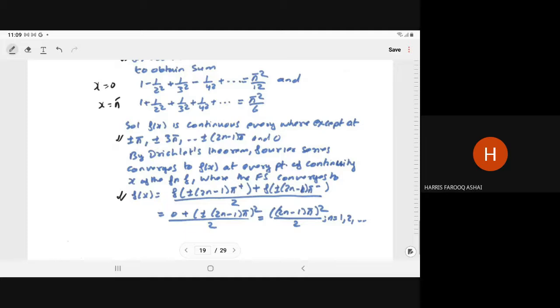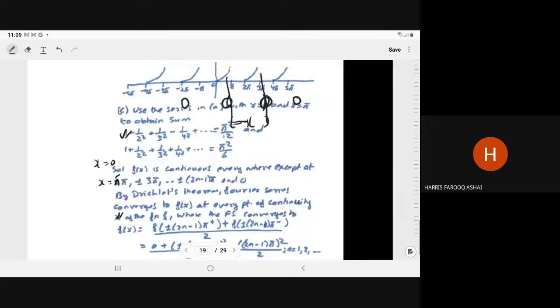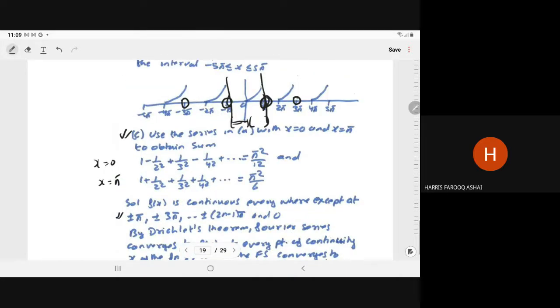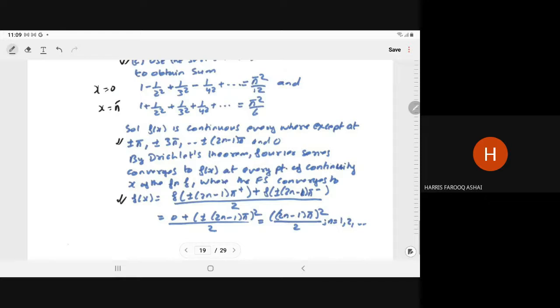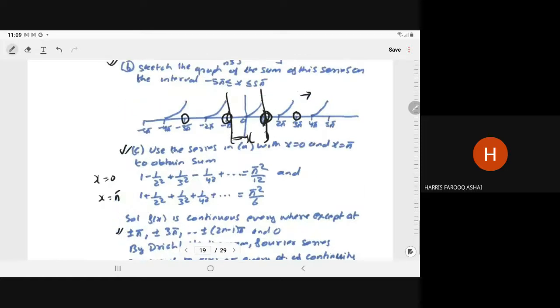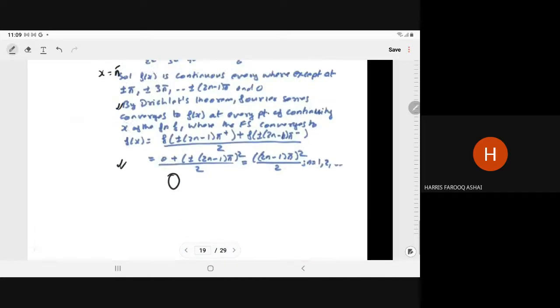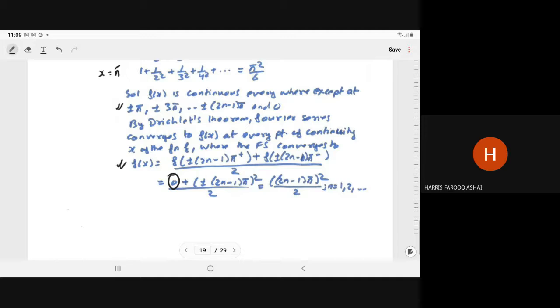So if you see at the right side, the value is 0 at any point. So here we have written 0. And on the left side, the value of f is the square. So here it will become plus minus (2n minus 1) pi whole square upon 2, for n equal to 1 to infinity.